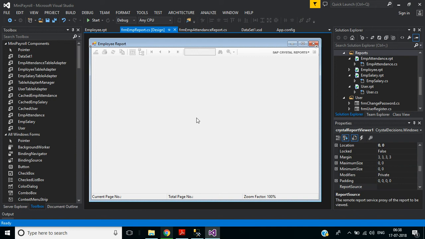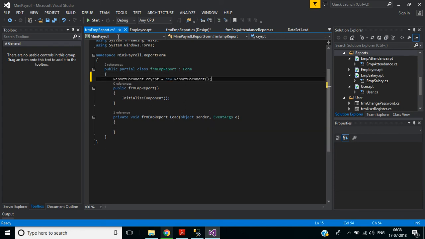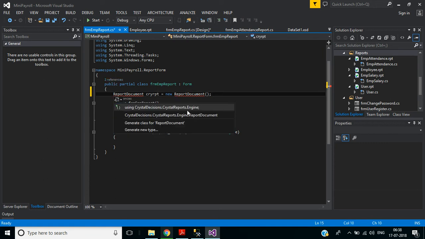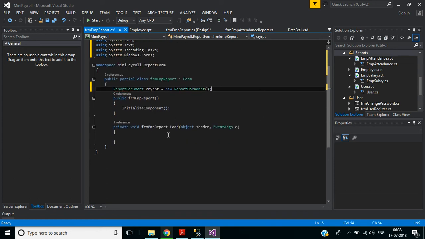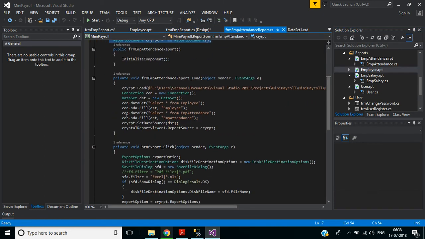Okay, now we'll write code for this employee report form. Okay, first we'll declare report document object crypt. Yeah, we need to add namespace for this crystal reports.engine. Okay, now inside this load event, first we will load the report file, employee report file. Then we will call connection class function. So I will copy code from here